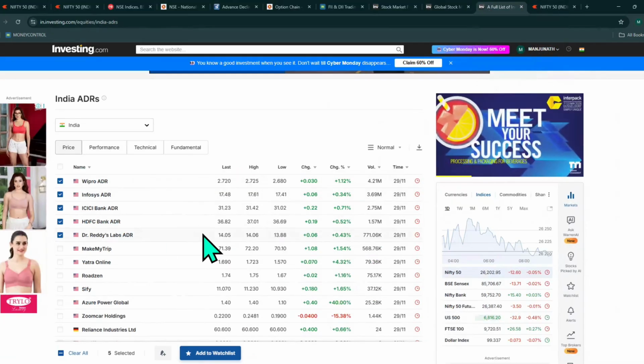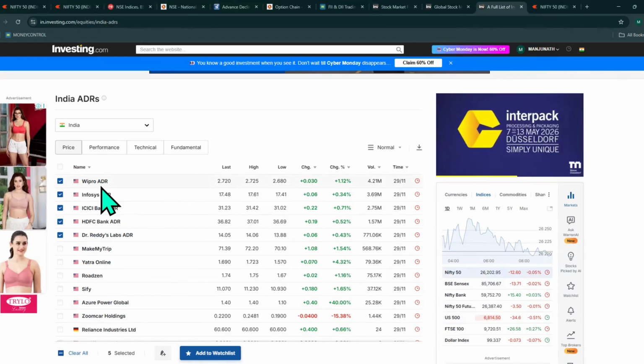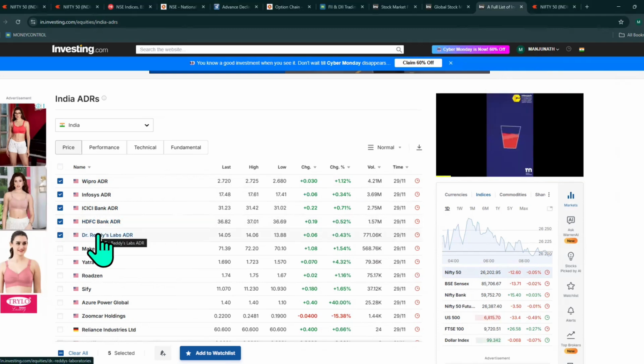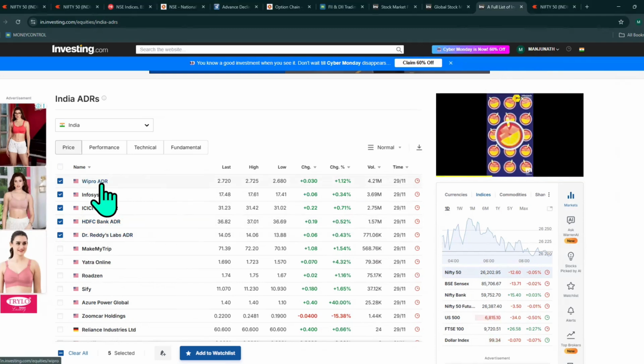Now ADRs. If you check whether there is demand for Indian companies in American Depositary Receipts, yes: Wipro has demand, Infosys has demand, ICICI demand is created, HDFC demand is there, Dr. Reddy's Labs, there is demand. So five companies have ADR demand. So the data is bullish.